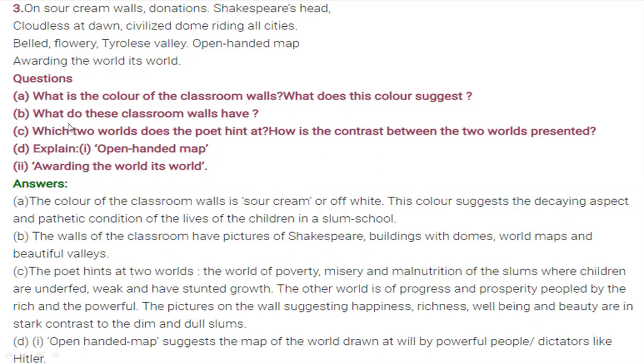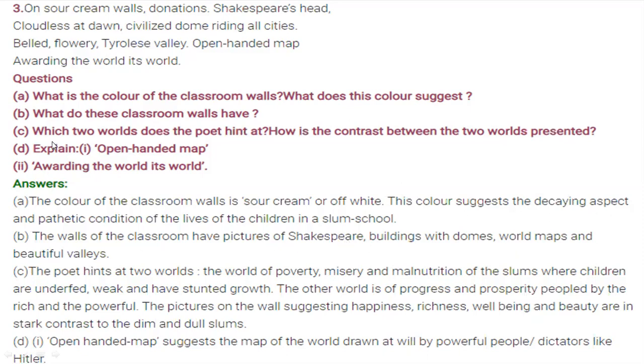Next is, what do the classroom walls have? The classroom walls have four pictures, four posters there. One was of Shakespeare, second buildings with domes, third was a world map, and fourth was a beautiful valley. So these four posters were pasted on the wall.